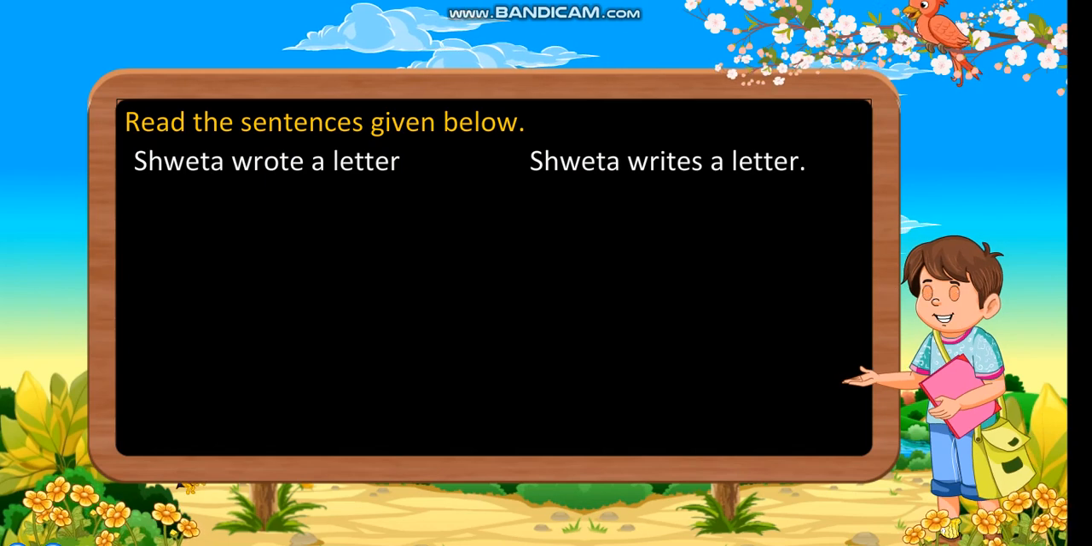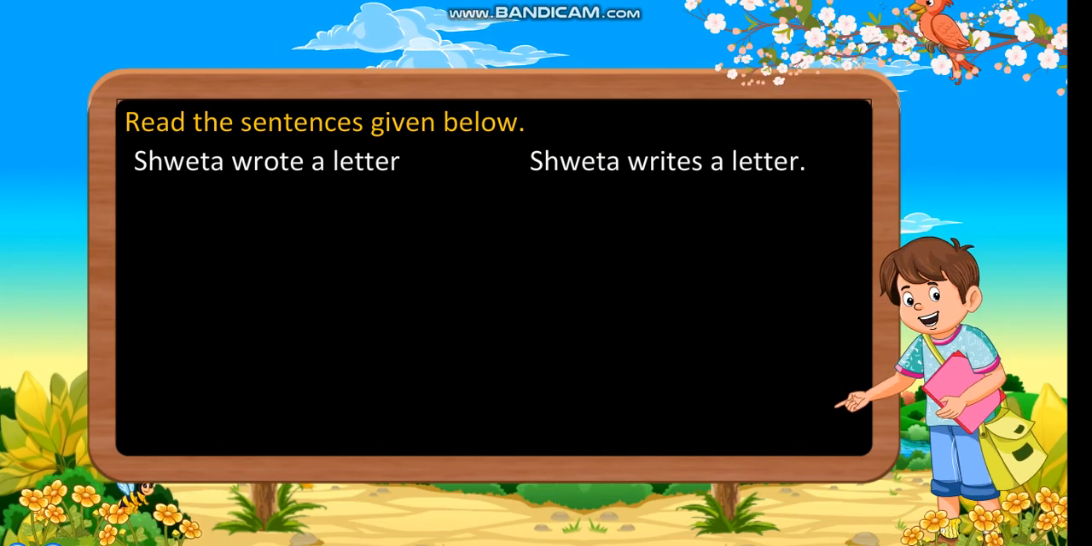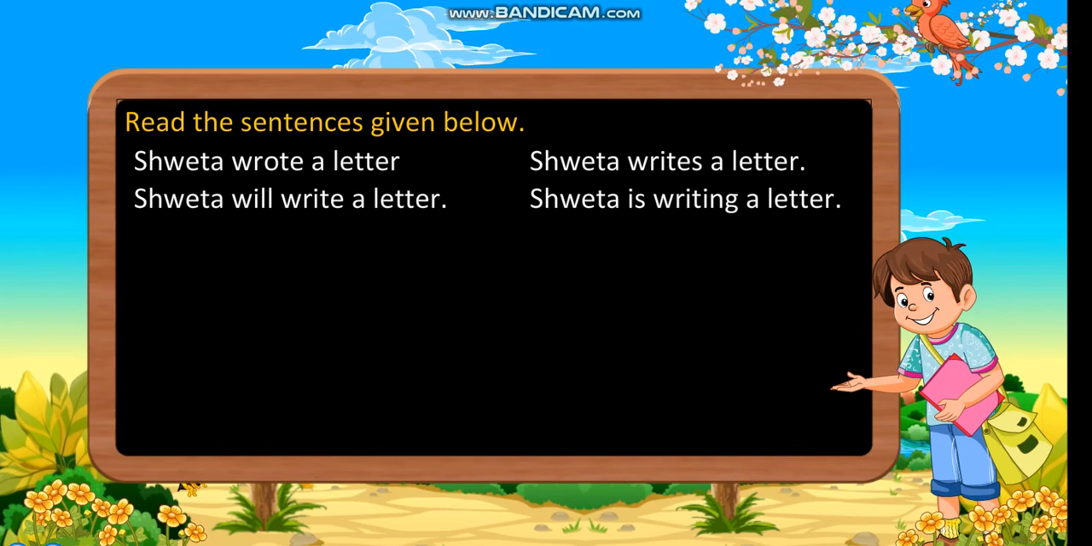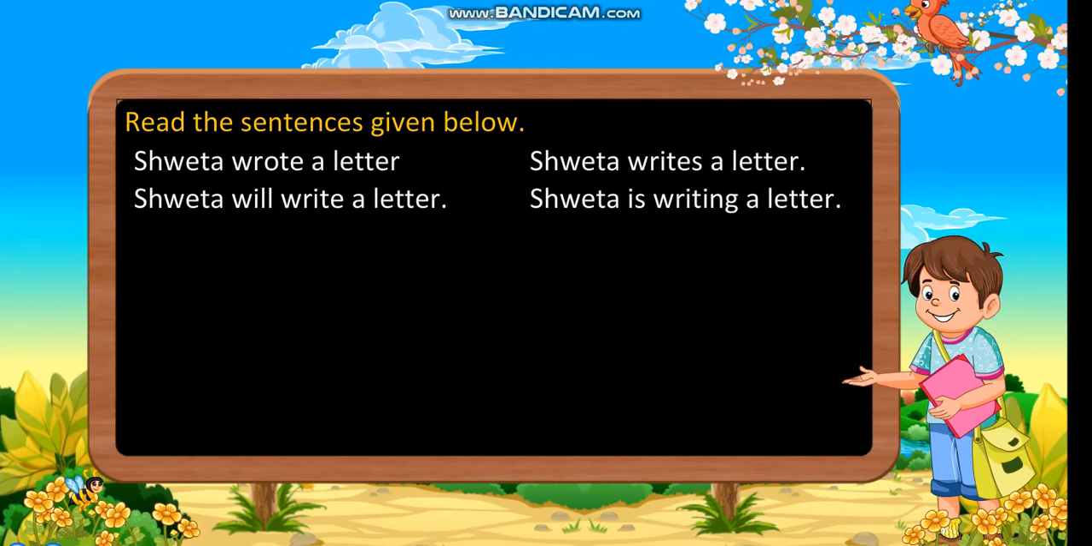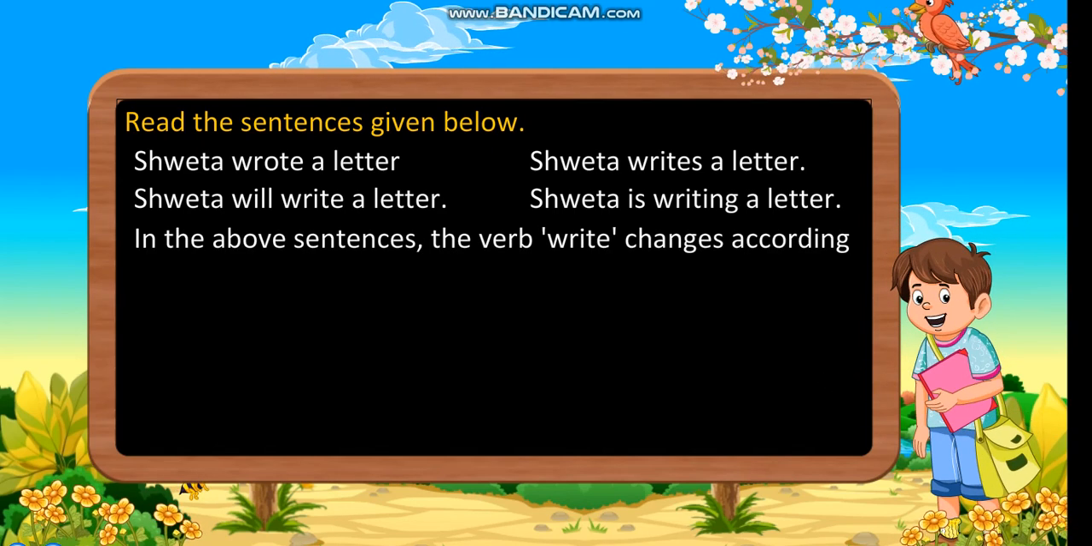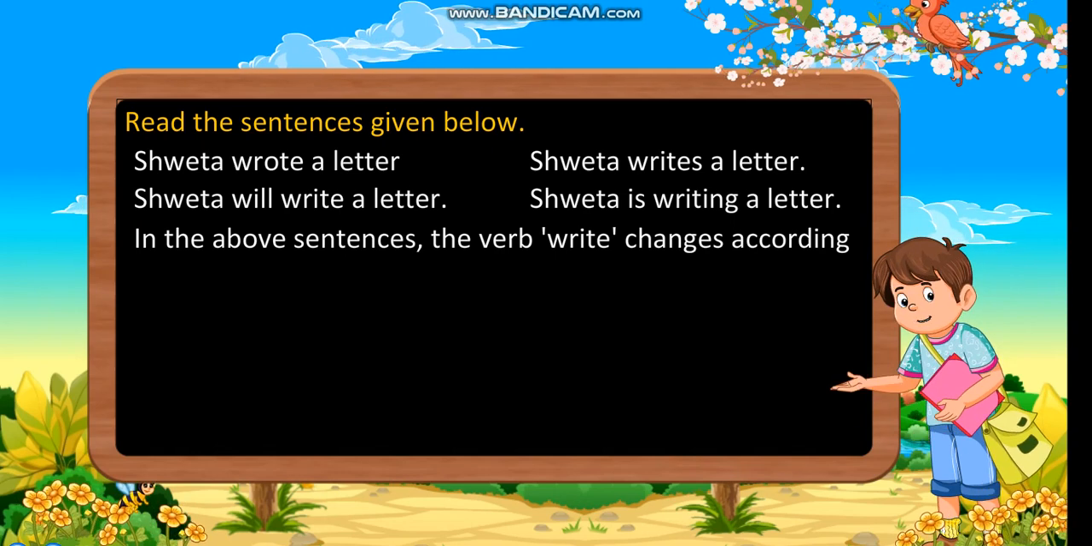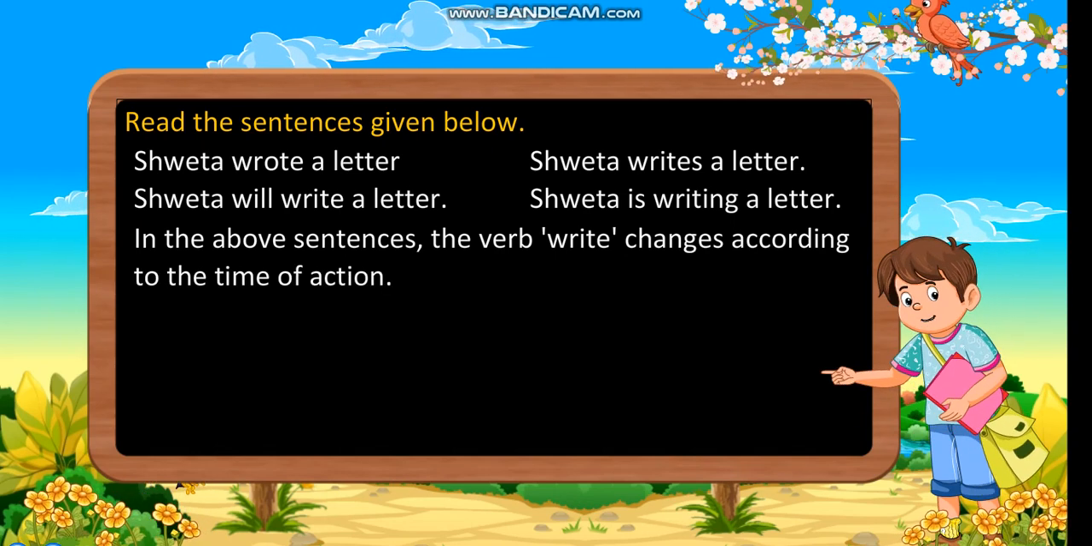Shweta wrote a letter. Shweta writes a letter. Shweta will write a letter. Shweta is writing a letter. In the above sentences, the verb write changes according to the time of action.